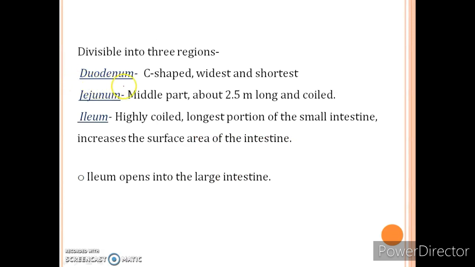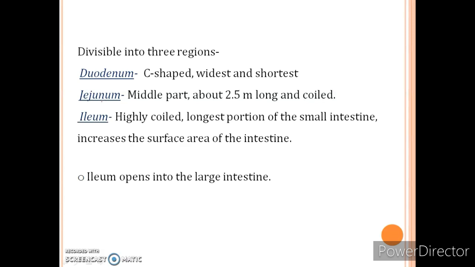The duodenum is the first part of the small intestine where the stomach releases its partially digested food, and it is C-shaped, widest and the shortest part of the small intestine. The next part is jejunum, means the middle part, which is about 2.5 meter long and the coiled portion of the small intestine.